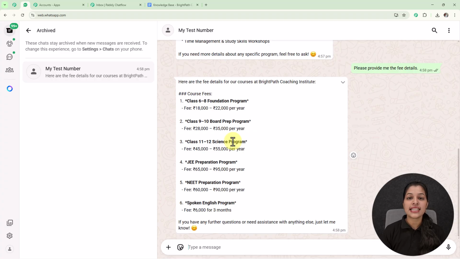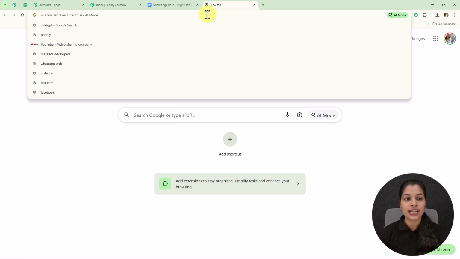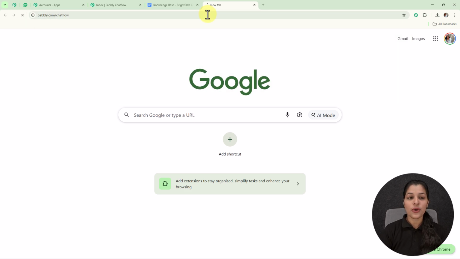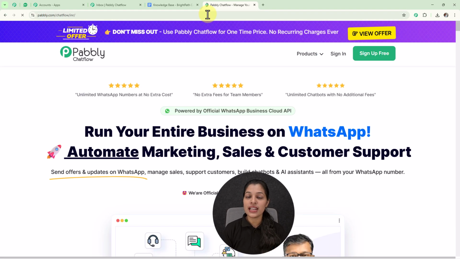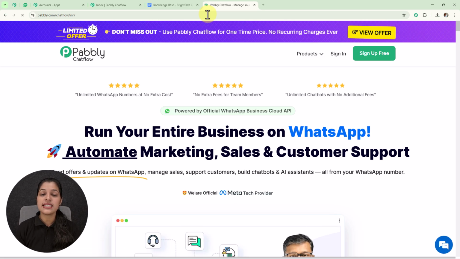And now let's create this AI assistant by using Pabbly Chatflow. For that you have to access Pabbly Chatflow by typing its URL in a new tab, that is pabbly.com/chatflow. And once you enter the URL, you will land on the home page of Pabbly Chatflow, where you will see two options, that is sign in and sign up free. If you are a new user, you can simply select sign up free, and if you sign up your account for free on Pabbly Chatflow, then you get 100 free credits every month for practicing and using Pabbly Chatflow. But if you are an existing user like me, then you can just click on sign in. So now let's click on sign in.